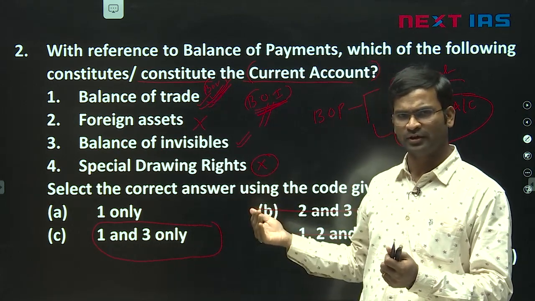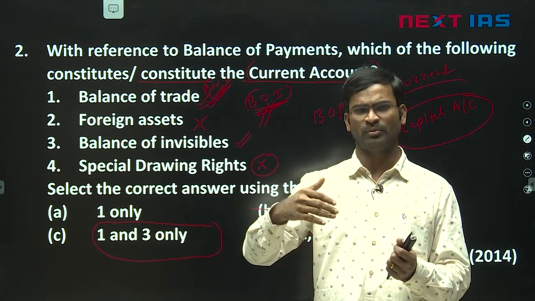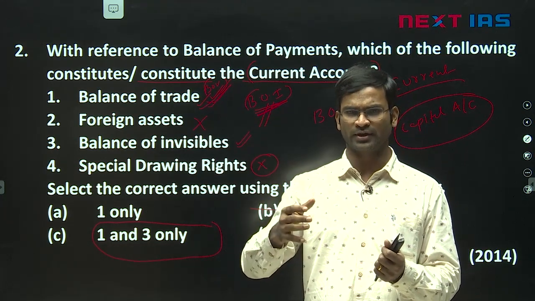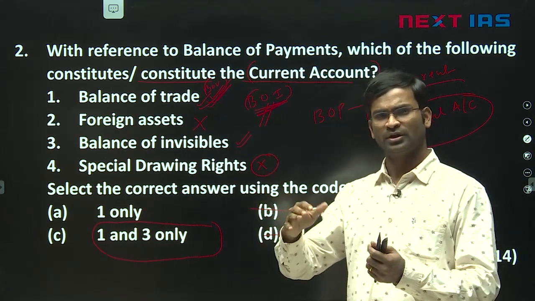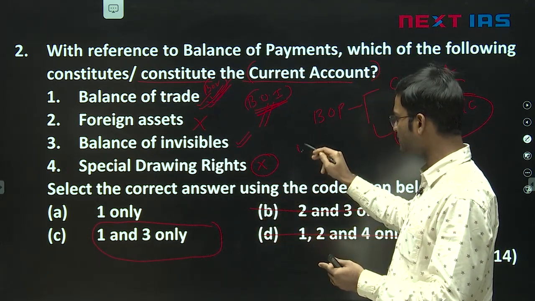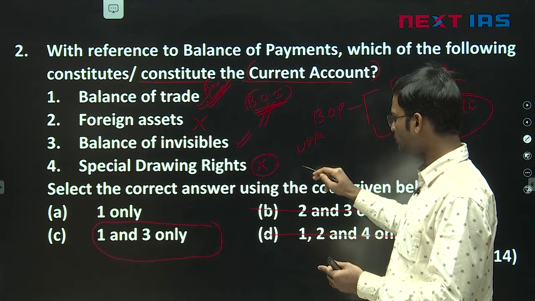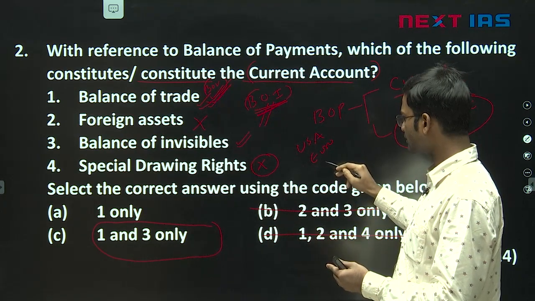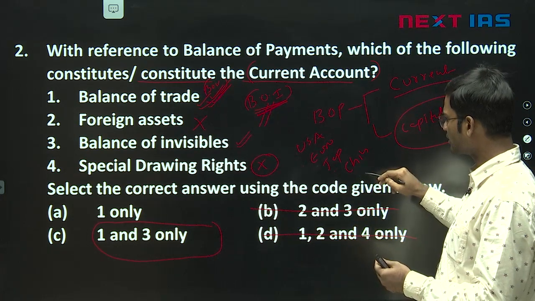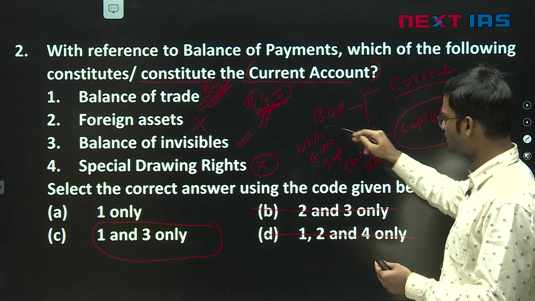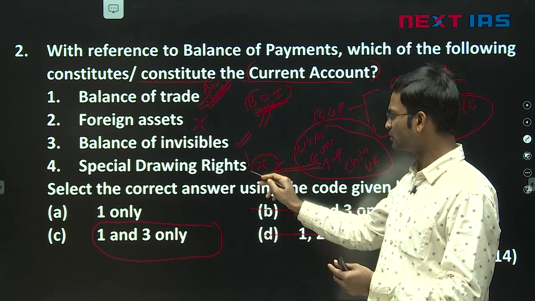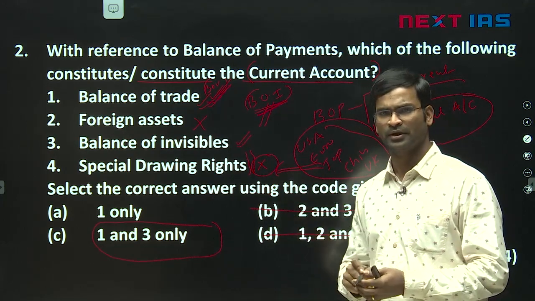The value of SDR is based on 5 stable currencies: the American dollar, the euro, the Japanese yen, the UK pound, and here the Chinese currency is also there. So there are 5 major currencies: the American currency, then the euro, then the Japanese currency, then the Chinese currency, then the UK pound. Based on these 5 major currencies, the value of SDR is decided.